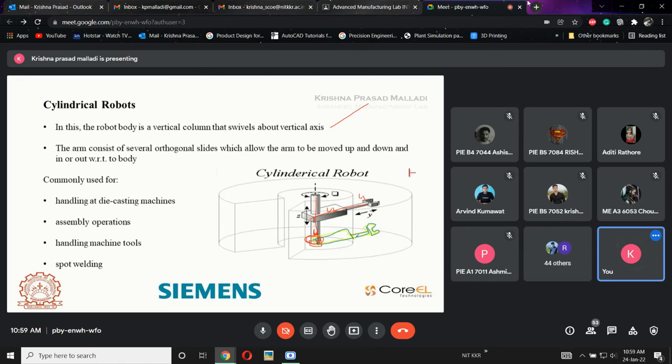Z is 0. Yes, okay, Z is 0. Here, this Z is 0. Okay, if Z is 0, what will happen? It will be in this direction. Okay, it will be at the ground.